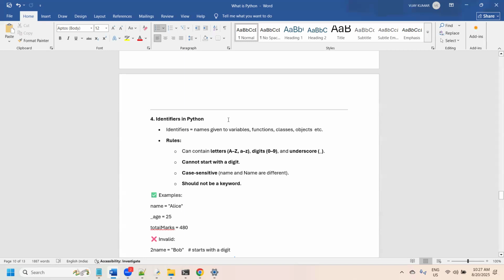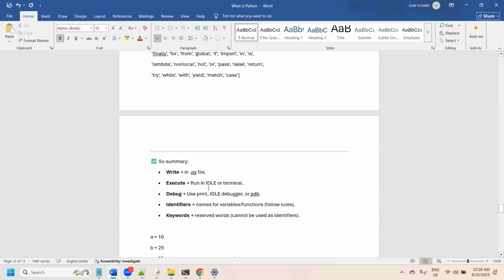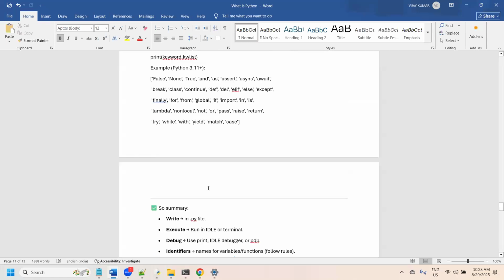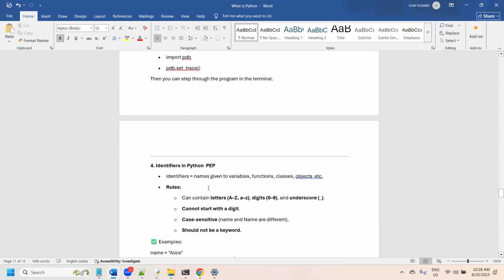We should follow the guidelines which are given in PEP. PEP means Python Enhancement Proposal. PEP provides some rules. It is not a programming tool, it's a kind of documentation.